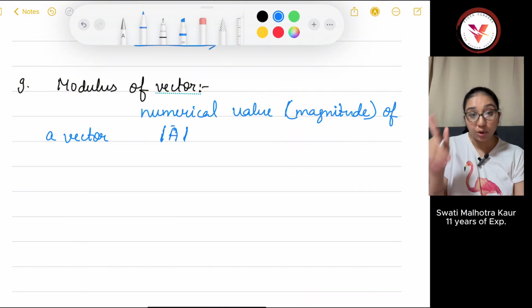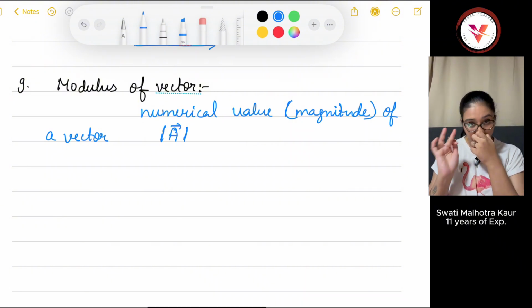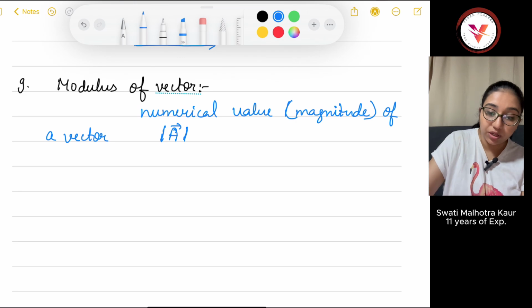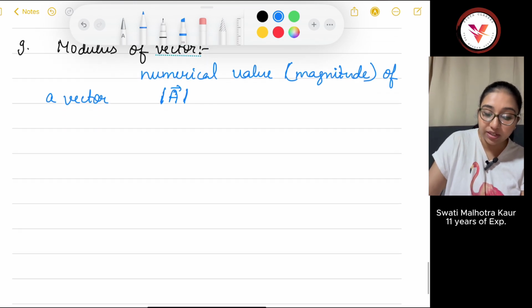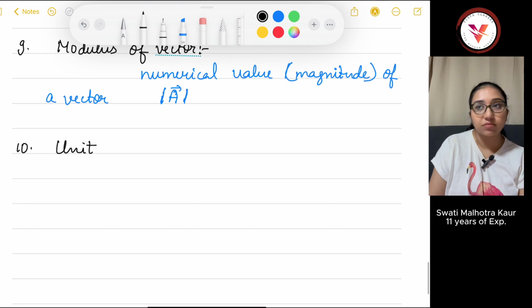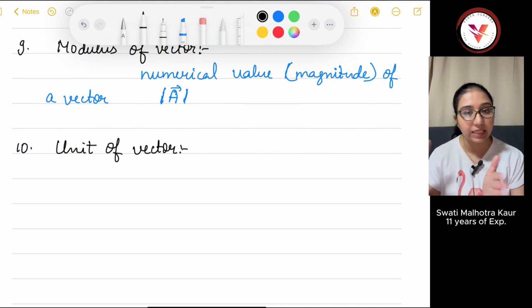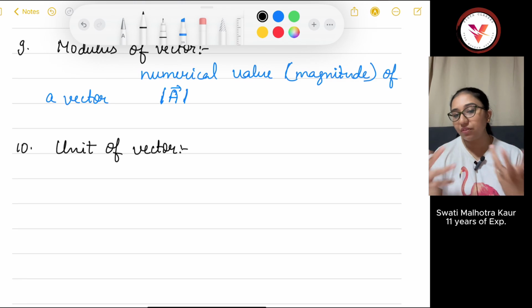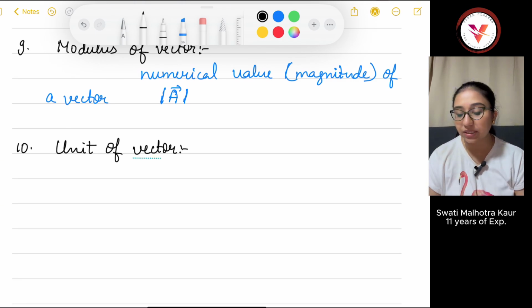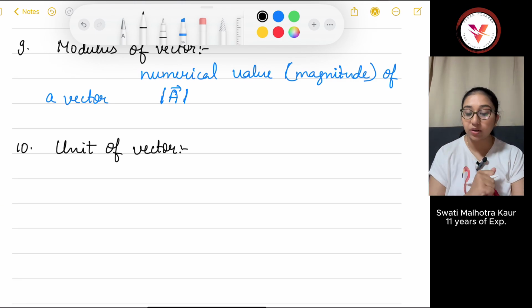How will you calculate it? We will learn in our upcoming videos. And next is the unit vector. We will learn about it in detail in coming videos, maybe tomorrow or the day after tomorrow, because this is an important topic.